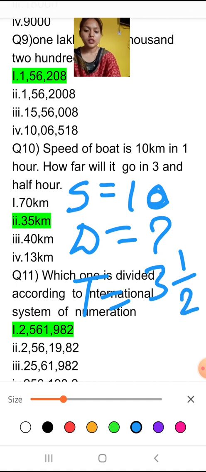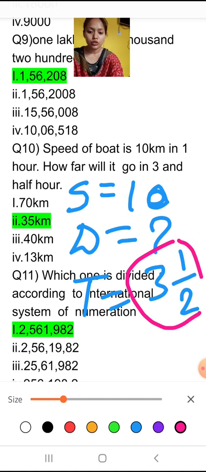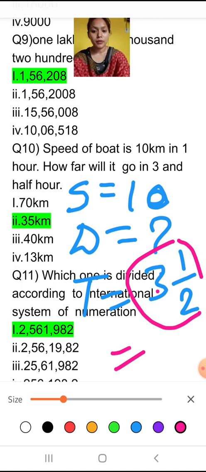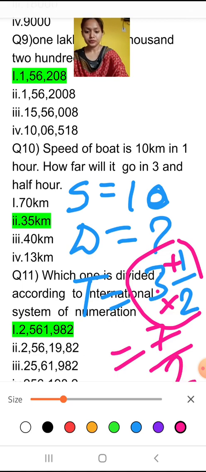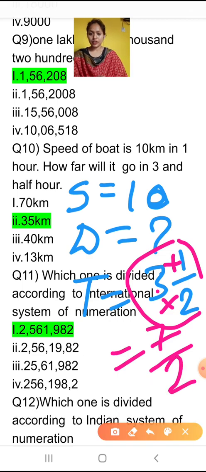Here you can see this is a mixed fraction, so first of all we will convert it into an improper fraction. How will we do it? 3 multiplied by 2 is 6, 6 plus 1 is 7. So 7 by 2, or 7 divided by 2. So our time is 7 divided by 2, or we can say 3.5 hours.